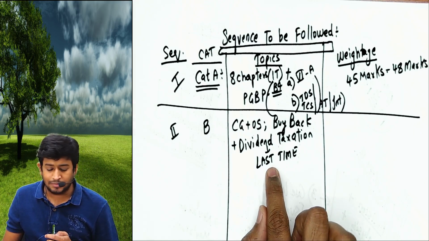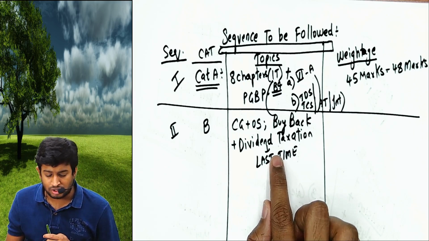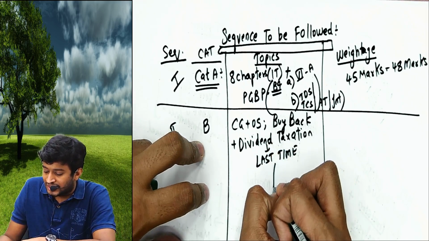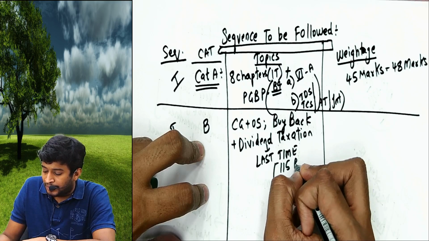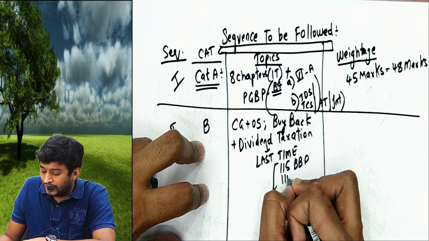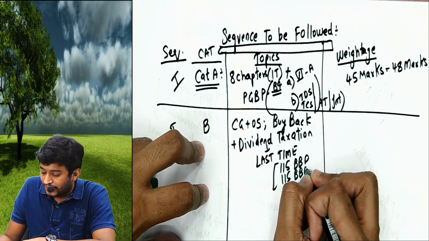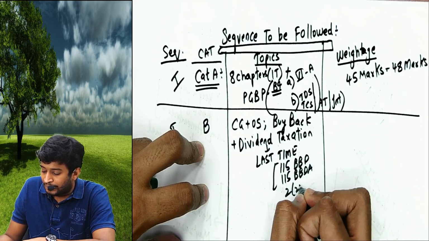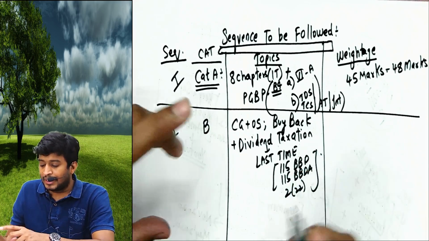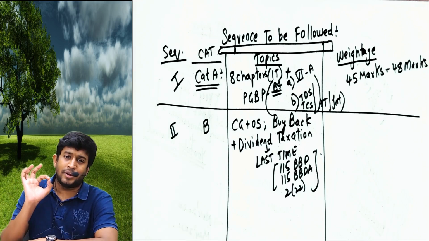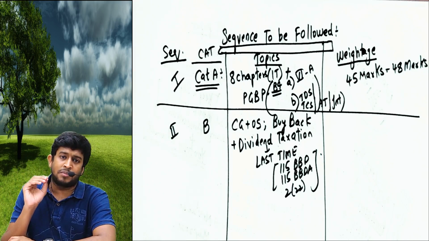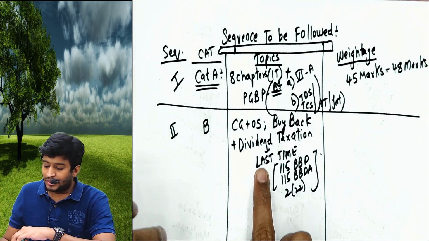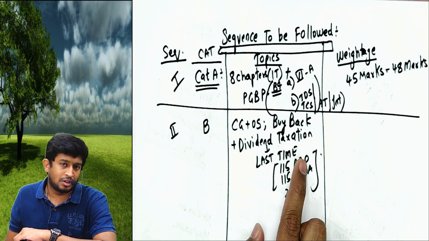So as it is the last time, we can expect a question from this, and the majority sections there are 115BBD, 115BBDA, 2(22) deemed dividend. But I repeat, if the students are writing in May 2021 or November 2021 or onwards, this chapter you do not have in your syllabus.